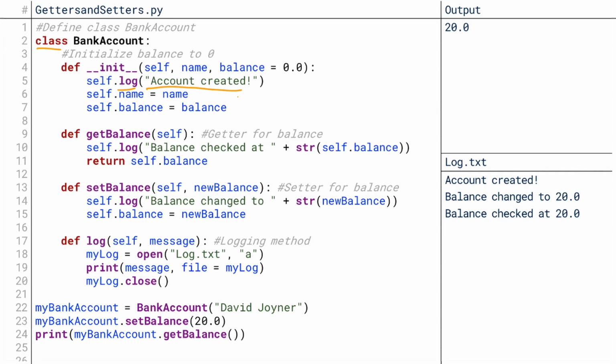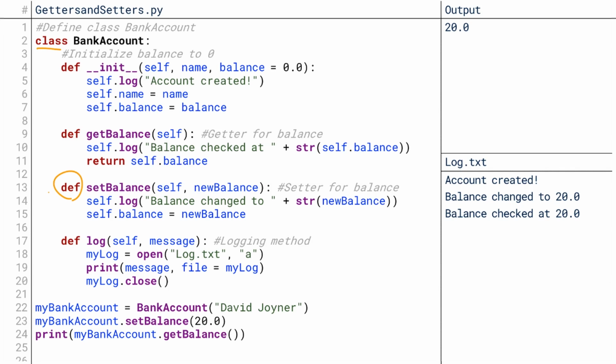We'll talk about the log method in a second. Second, I'll have a getter for getting the balance. Its main function is to return the balance, which is the same thing as accessing the balance directly. But it's also going to log every time the balance is checked. It's going to do so by printing that the balance was checked when the balance had a certain value. And because log is not print, we can't assume an implicit conversion to string, so we're going to convert that value into a string and then concatenate that with that label.